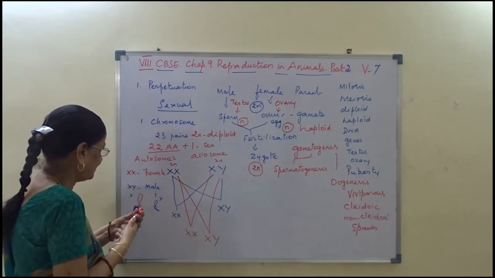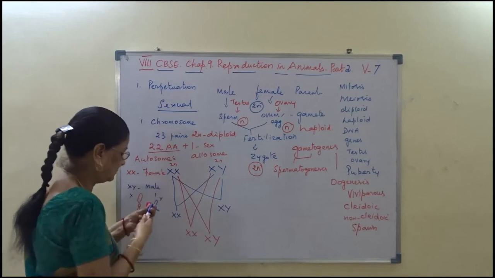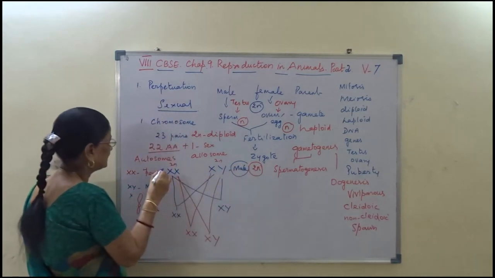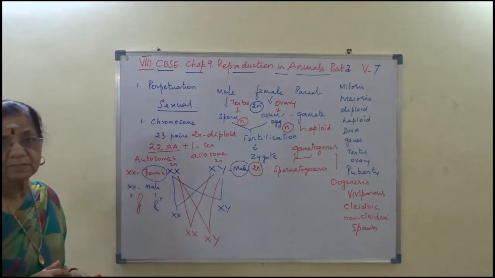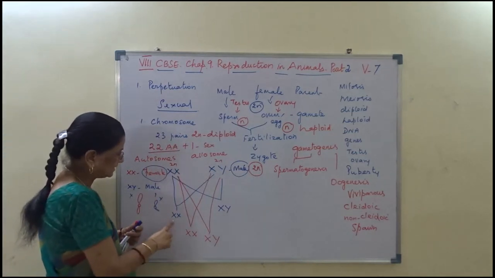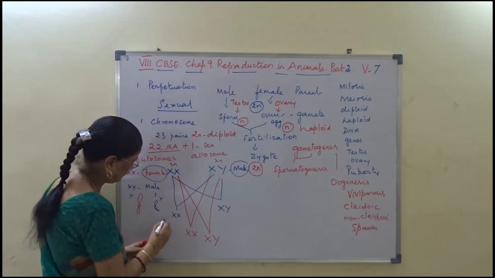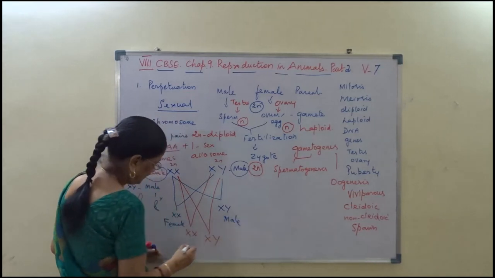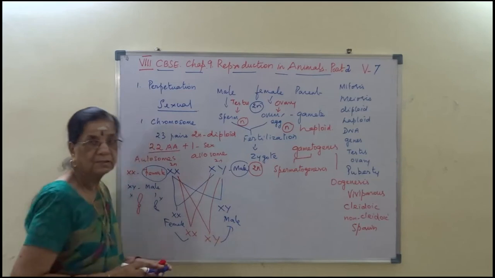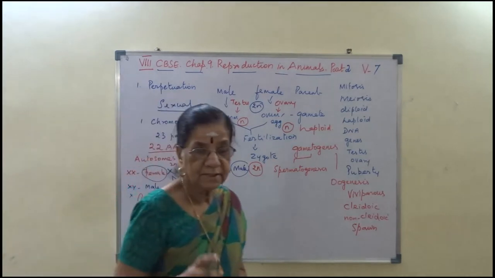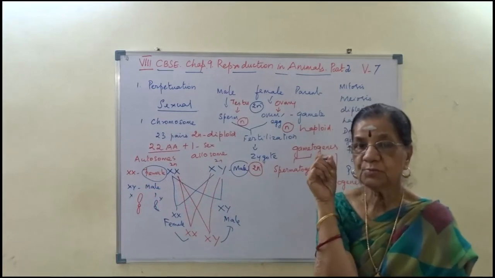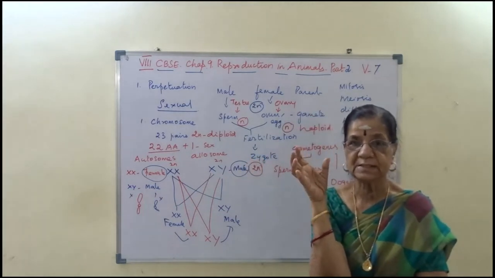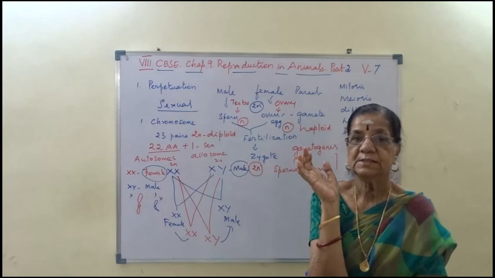So XX is female, XY is male. That is why we say the Y chromosome is responsible for the determination of sex. If the Y chromosome is present, it is male.